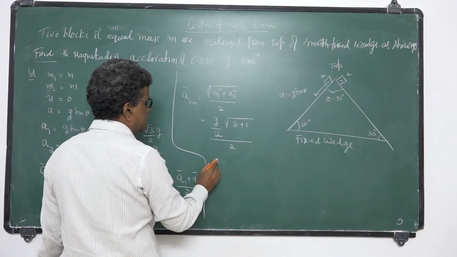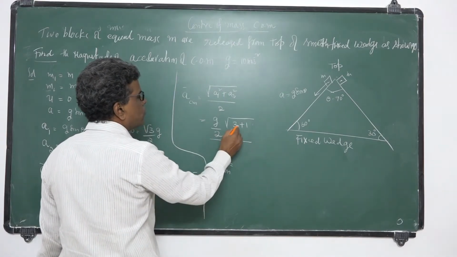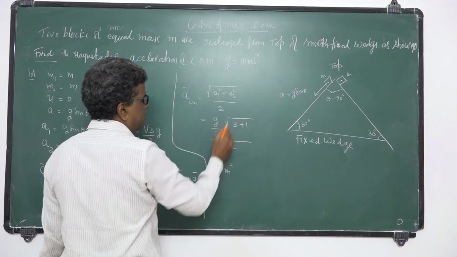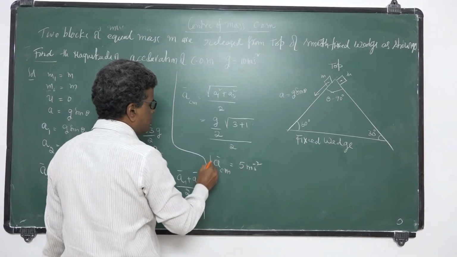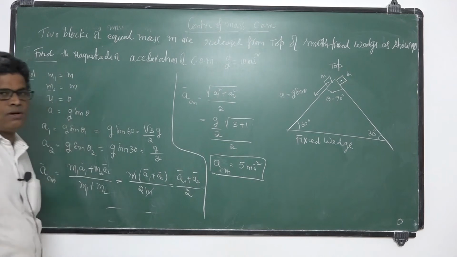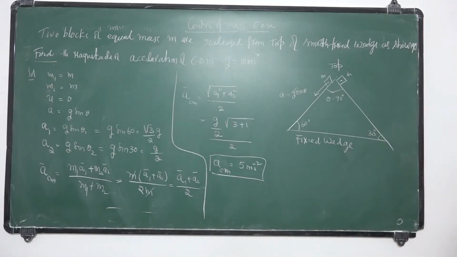So this is the acceleration of center of mass. ACM is equal to root 4, which is 2, and this 2 gets cancelled. g you take as 10, 10 by 2 is 5. So that is the acceleration of center of mass. Clear? We take this example. Okay, next example.